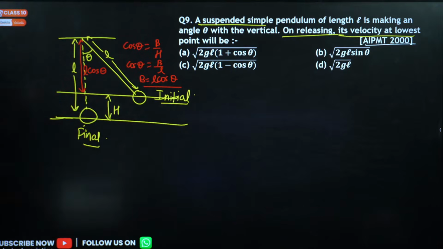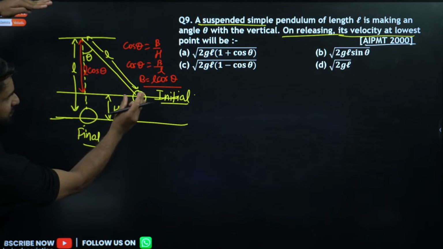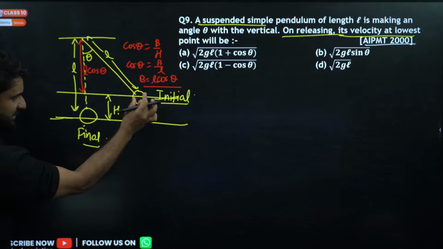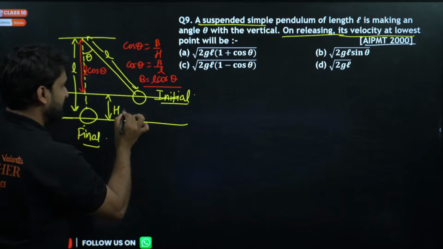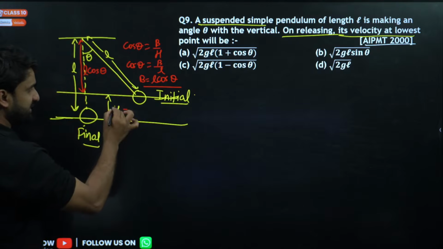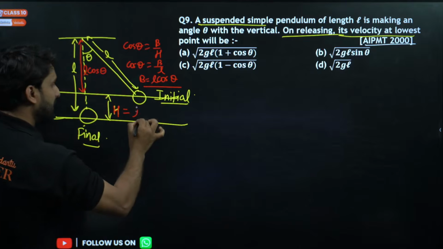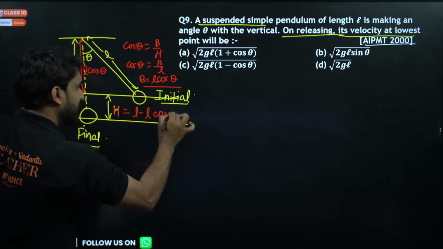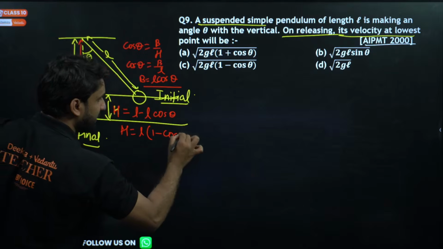Initially the ball was at some height, and when it comes to this point, this height h will be equal to complete L minus L cos theta. So we can write h as L into 1 minus cos theta.